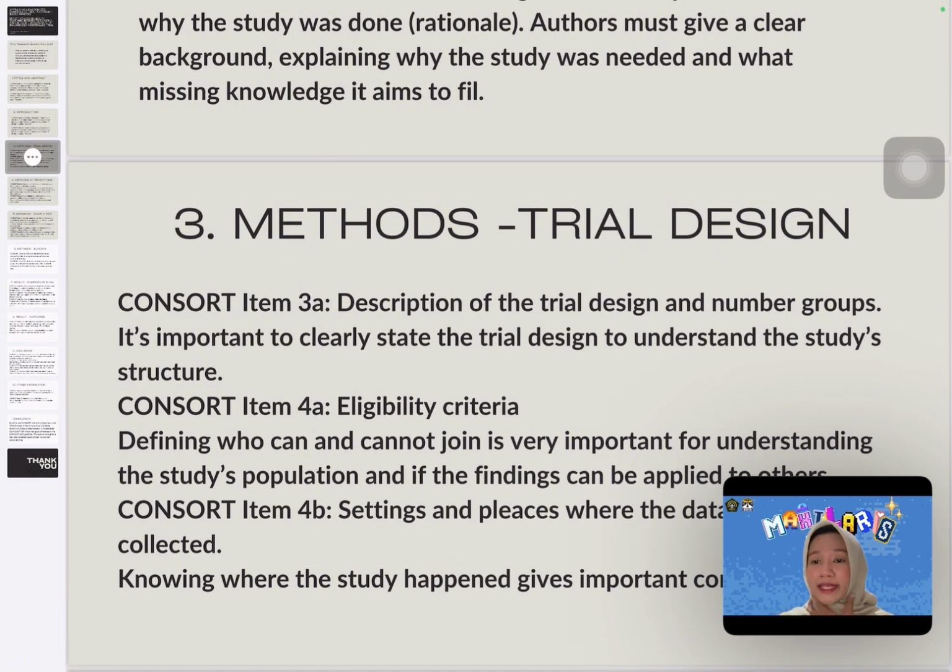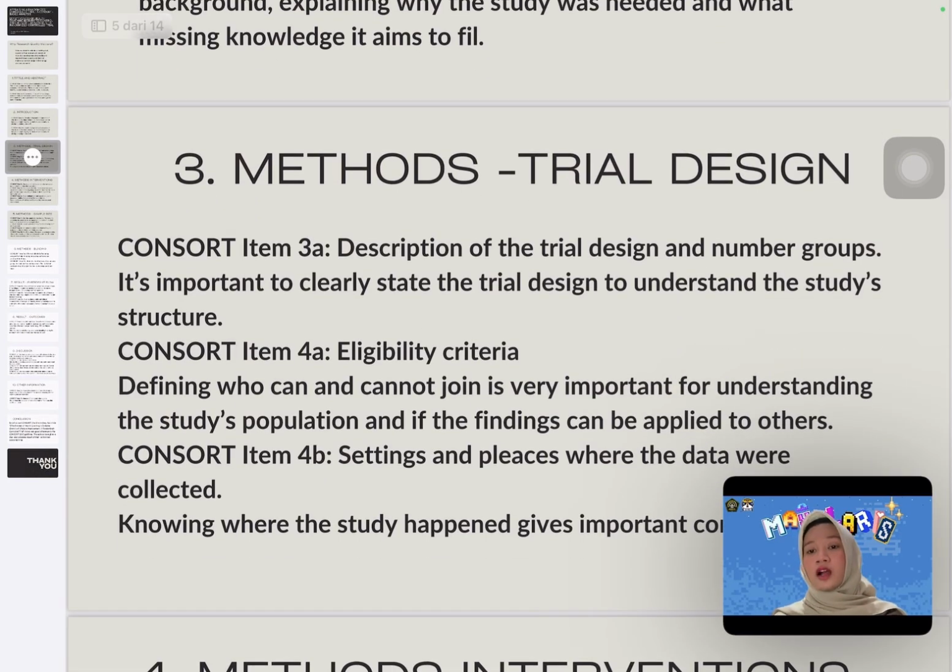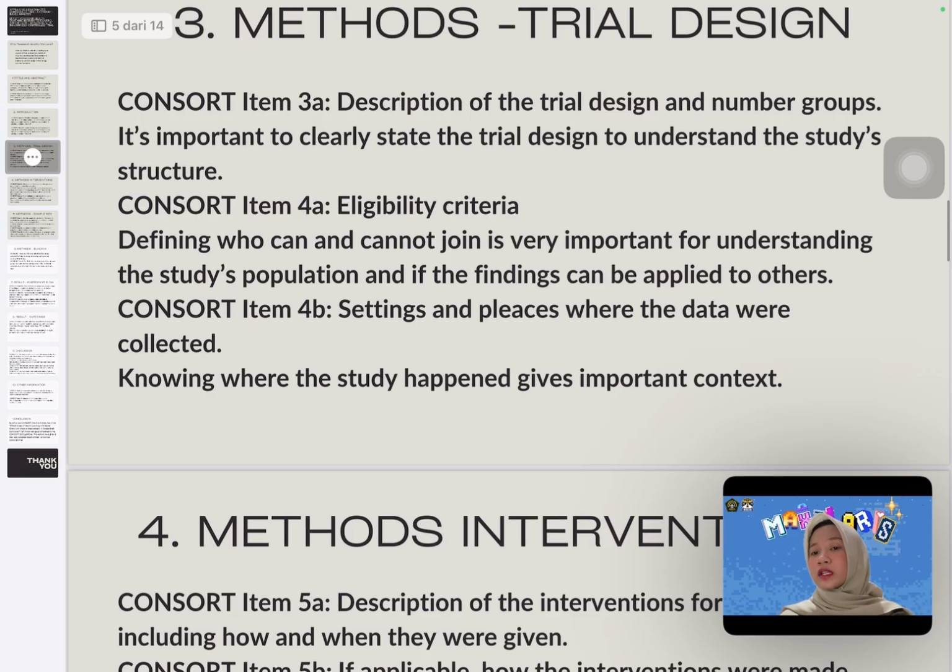Number 3, methods: trial design. CONSORT item 3A: description of the trial design and number of groups. It's important to clearly state the trial design to understand the study structure. CONSORT item 4A: eligibility criteria.